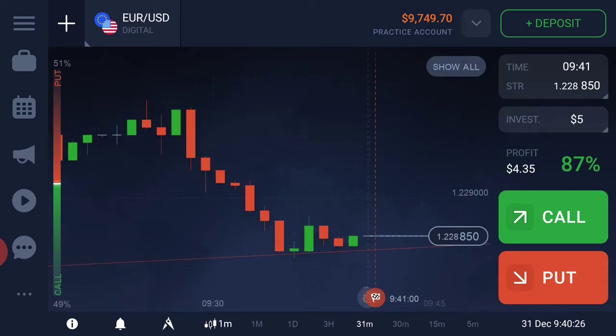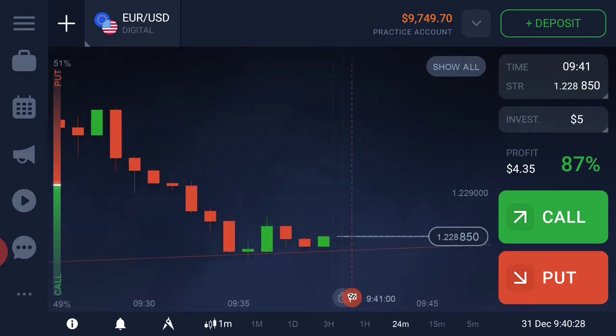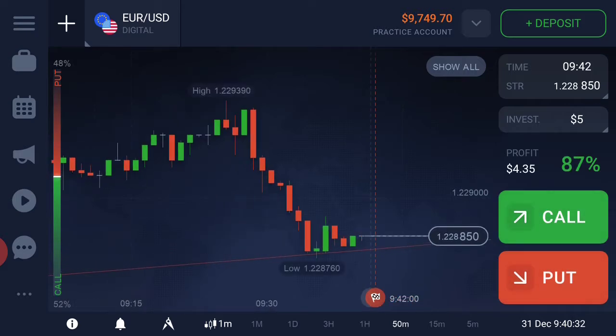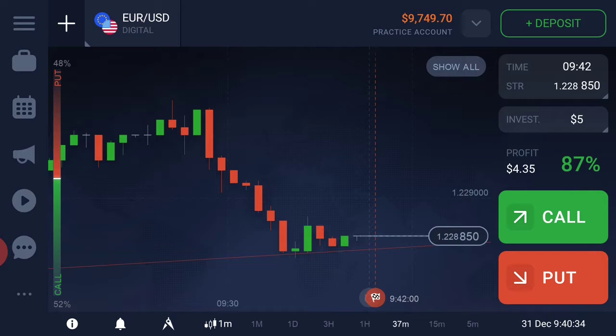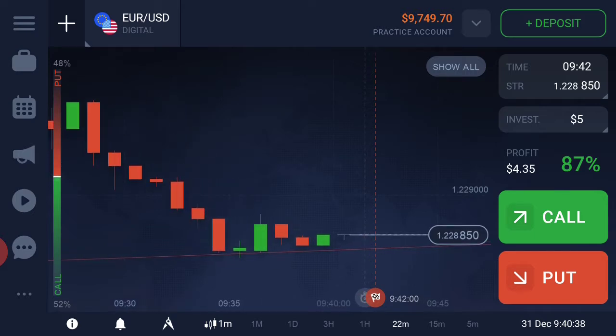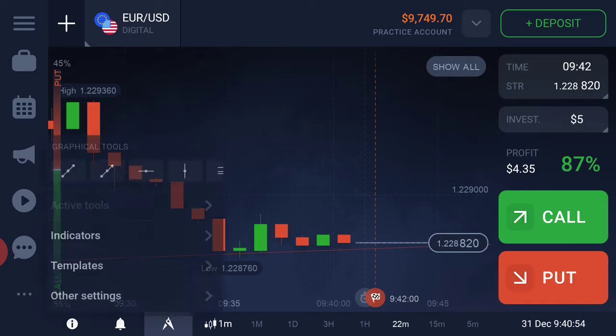Okay, so let's see what happened after this candle. I'll place here two trades as a demo account. So no hurry to trade on every candle. If I get the right opportunity, then I will trade here. So let's see what happened here after this candle.